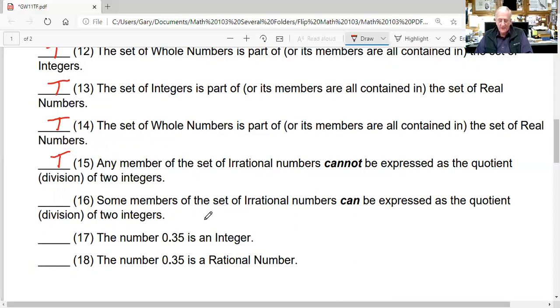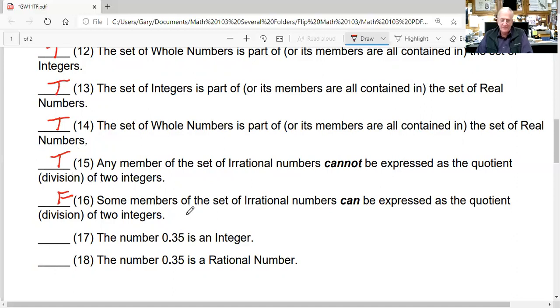Look at the next one. Some members of the set of irrational numbers can be expressed as the quotient of two integers. No way. None of the members of the irrational set can be expressed as the quotient of two integers. So that is definitely false.